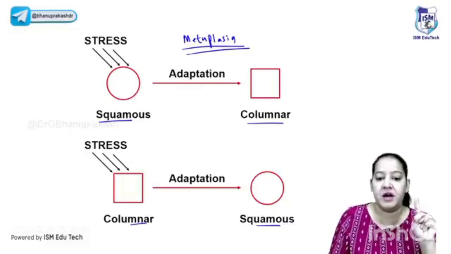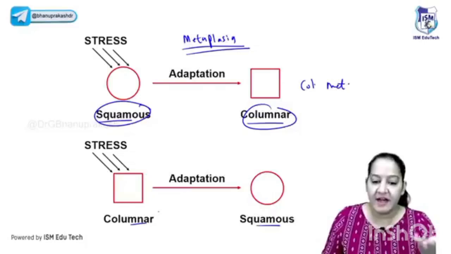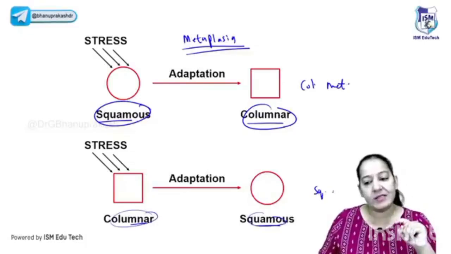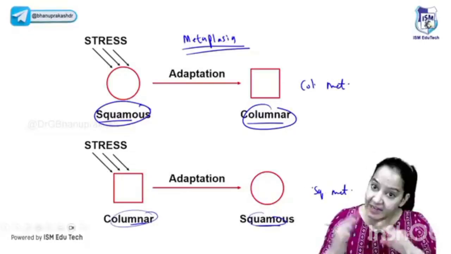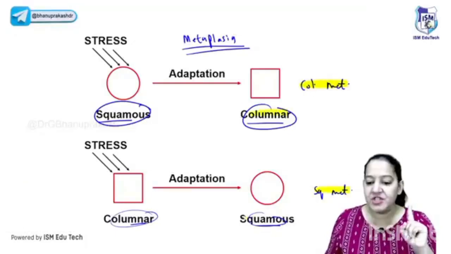Basically, there are two types of metaplasia. Whenever the squamous is converted to columnar, so finally columnar is formed, this is known as columnar metaplasia. And whenever the columnar is converted to squamous, it is known as squamous metaplasia. So basically, you have to see what is finally formed. Can you see here? In columnar metaplasia, finally columnar is formed. In squamous metaplasia, finally squamous is formed.